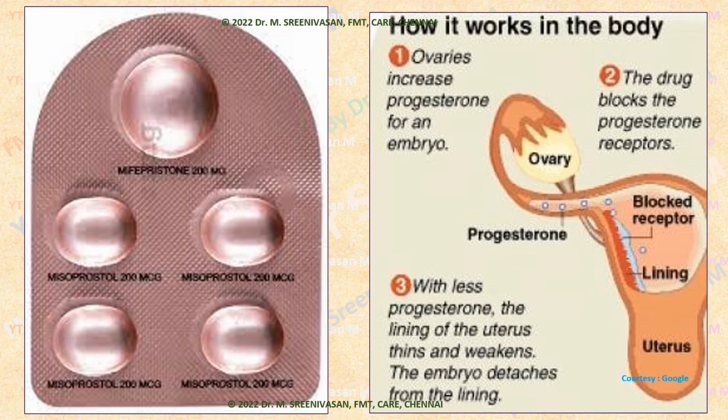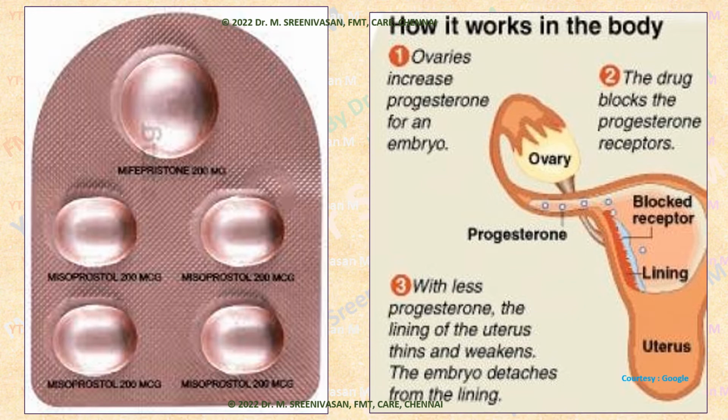This is available as an MTP kit with 1 tablet of mifepristone 200 mg and 4 tablets of misoprostol, 200 microgram each. First, mifepristone 200 mg is given. It is anti-progesterone. It causes the detachment of the embryo by weakening the inner lining of the uterus. So it weakens the decidua, causing detachment of the embryo from the inner lining. After 48 hours, if the expulsion doesn't occur by that time, we have to give 4 tablets of misoprostol, 200 microgram each.